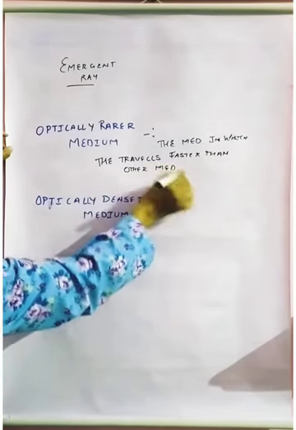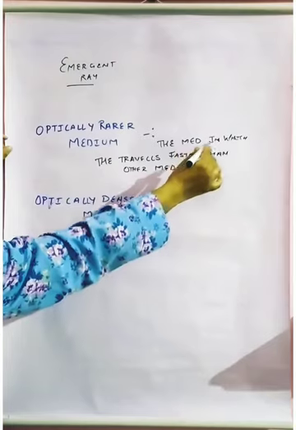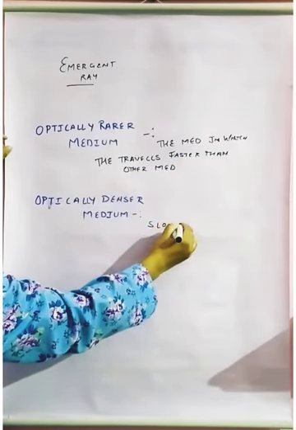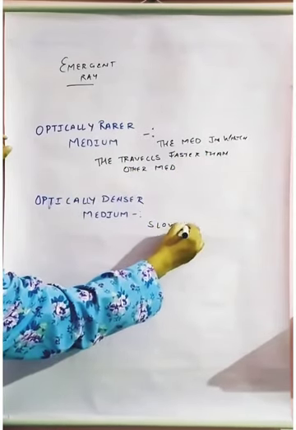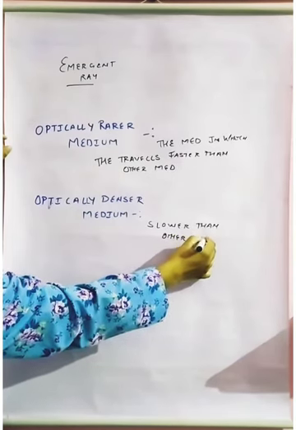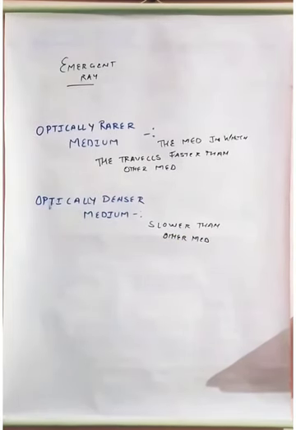Such a medium is called a rarer medium. What is an optically denser medium? The medium in which the light travels slower than in another medium is called the optically denser medium.